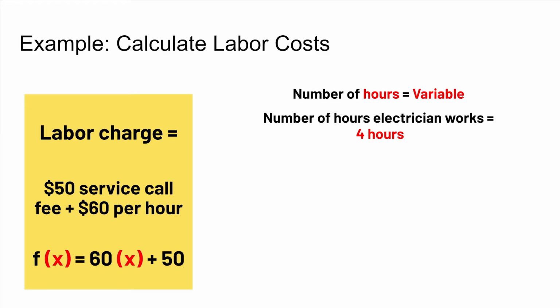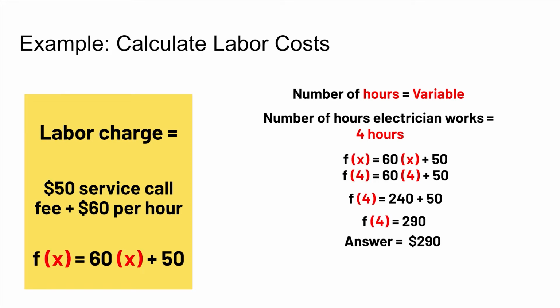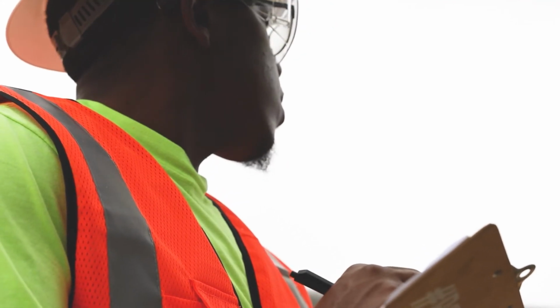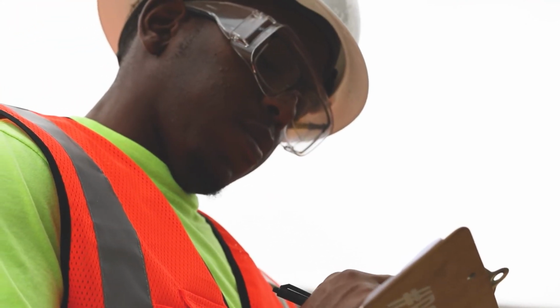So if the electrician works for 4 hours, I can substitute the x with 4 and then do the math. f(4) = 60 times 4 plus 50. And the answer would be $290. Isaiah wants to be smart with his supervisor's money, so he can also use functions to compare rates.